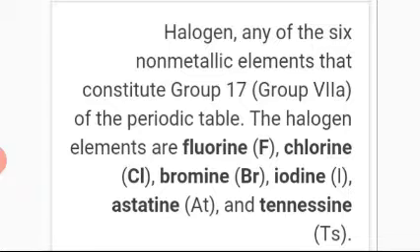Halogens are the six non-metallic elements that constitute group 17, group 7A of the periodic table. The halogen elements, starting from the top, are fluorine, chlorine, bromine, iodine, astatine, and the new one is tennessine, Ts.